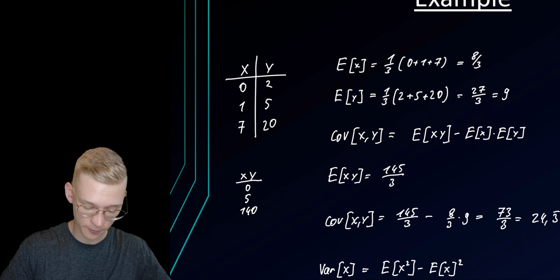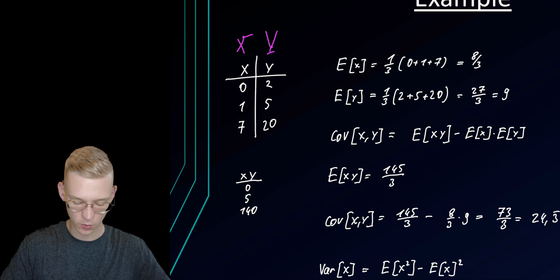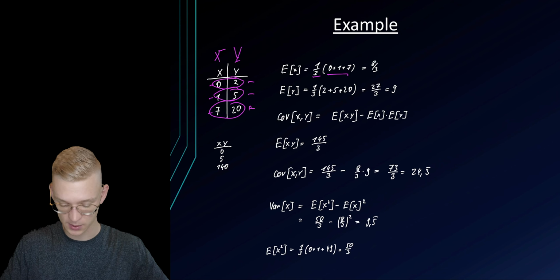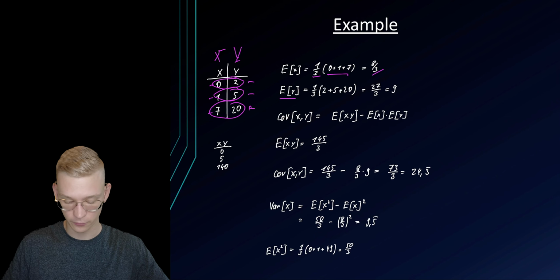So let's say we have a variable x and a variable y. From x, we get 0, 1, and 7, and for y, we get 2, 5, and 20. So this was experiment 1, experiment 2, and this was experiment 3. The expected value of our variable x is 1/3 times 0 plus 1 plus 7, which is equal to 8/3. The expected value of y, the same thing, is equal to 9.